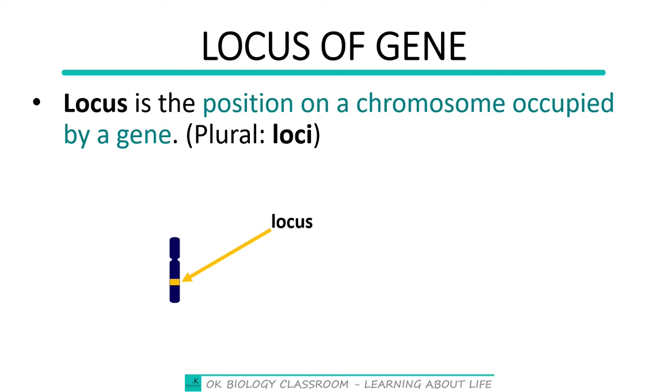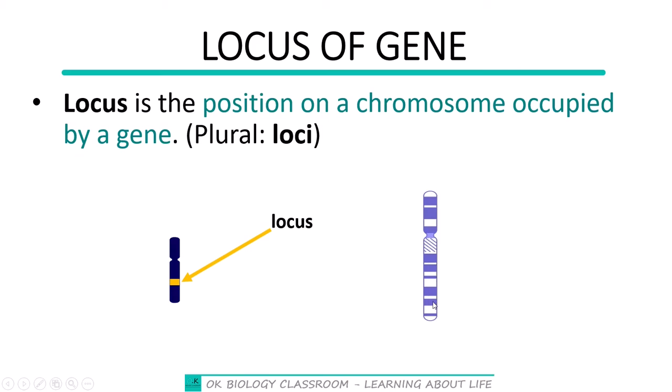Note that on any one chromosome, there are so many genes. So as you see one gene occupying this particular position, there could be another gene occupying the position here. And as well, there could be another gene occupying a position here, and another gene occupying a position here, right, along the entire length of the chromosome. Like we see in this particular image, there are so many genes occupying positions on the chromosome.